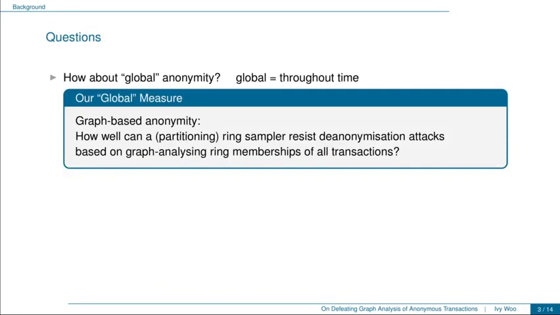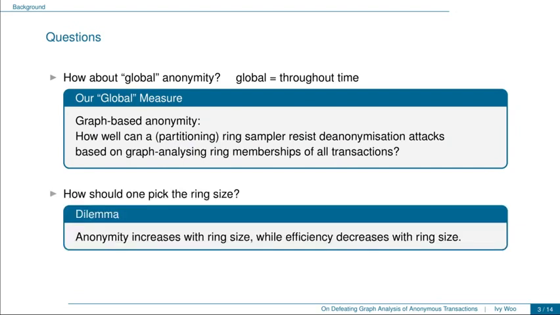Specifically, we ask, what if we consider the global anonymity of ring samplers, where by global we mean the anonymity throughout time? For this, we define the graph-based anonymity of ring samplers. That is, how well can a ring sampler resist the anonymization attacks that are based on graph analyzing the ring memberships of all the transactions in the history.